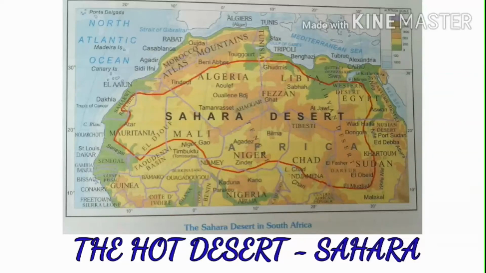Okay, we'll move on to fauna. Some common varieties of animals in these deserts include deer, hyenas, camels, jackals, scorpions, foxes, snakes, lizards, mongoose, and so many animals. Earlier the Sahara Desert was a lush green plain.